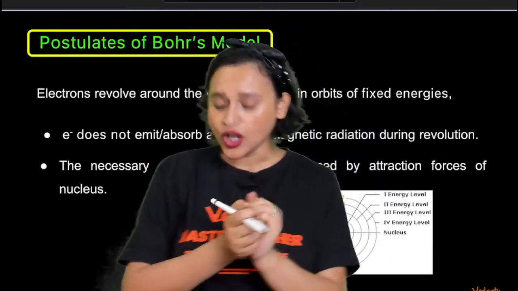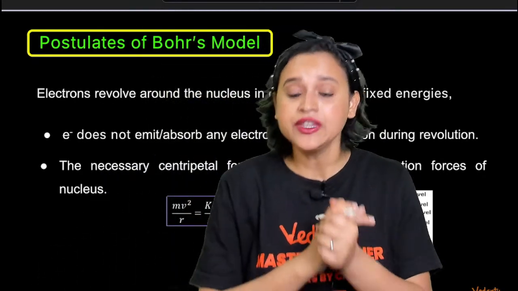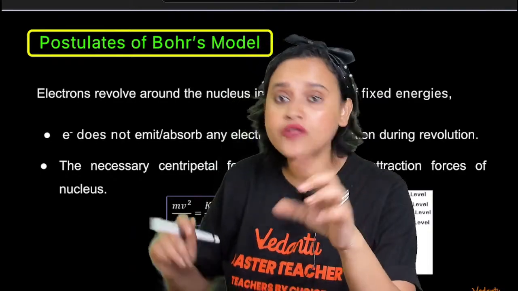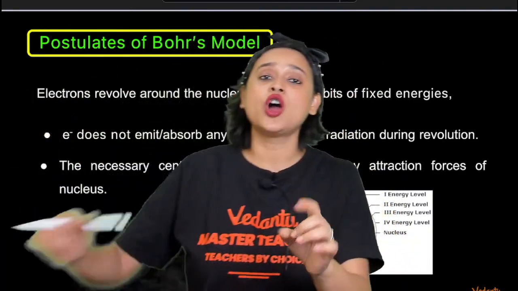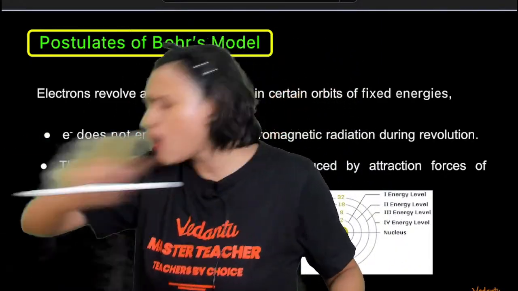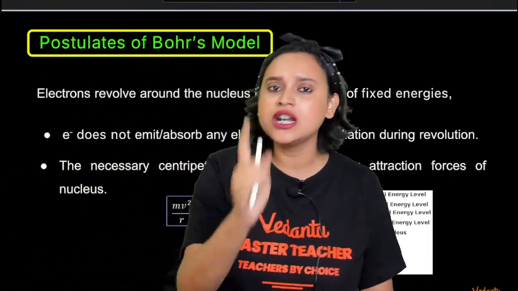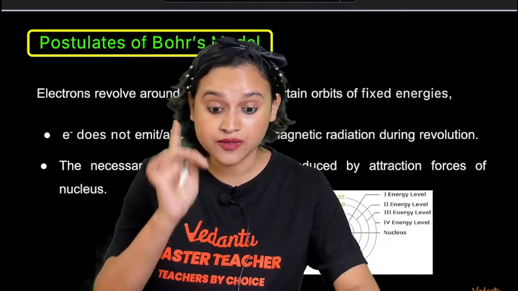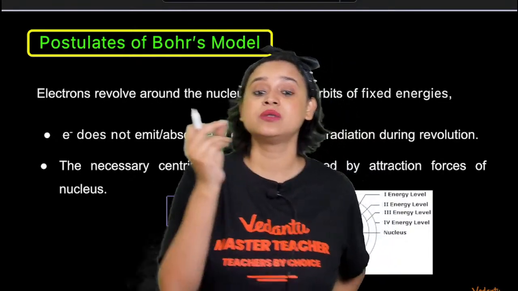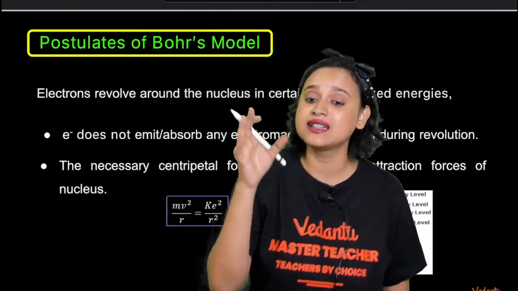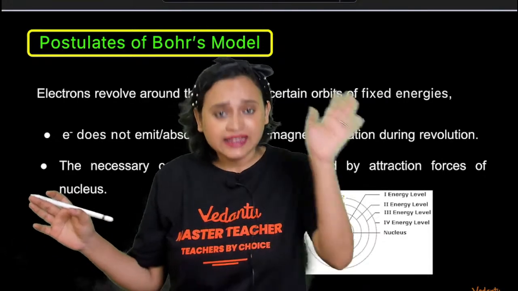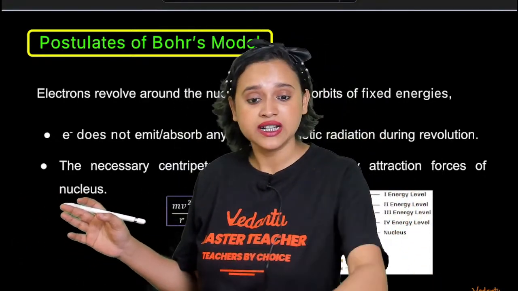Sure. Now let us understand Bohr's model of atom. What did Bohr do? Bohr said that electrons will revolve around the nucleus, but not in a haphazard way. They will revolve only in specific permitted circular orbits, and in no other way. That's one very important thing, everybody. Specific permitted orbits means they will be stationary orbits. While electrons are in these orbits, they will not be radiating any energy, and these orbits will be called stationary energy levels.